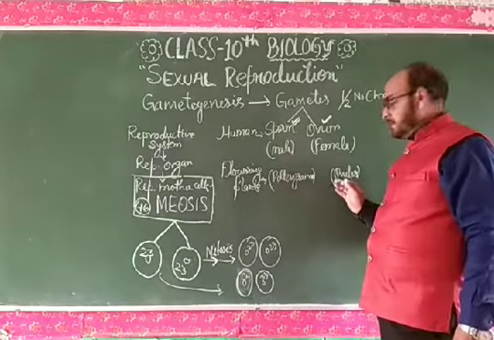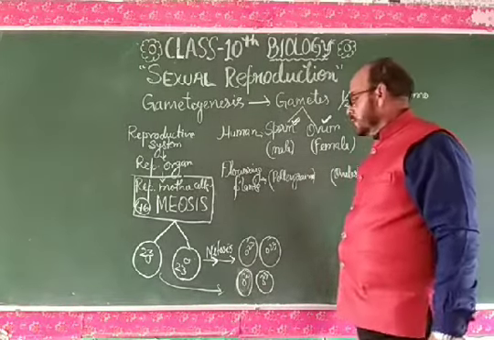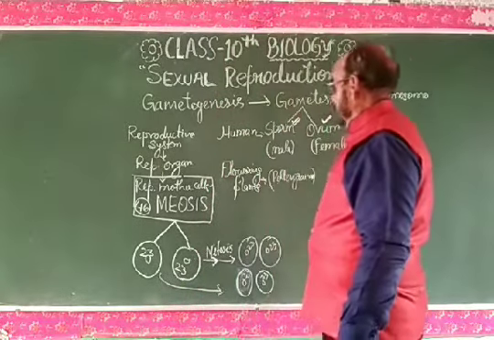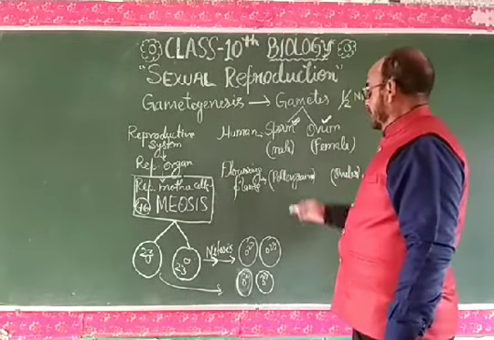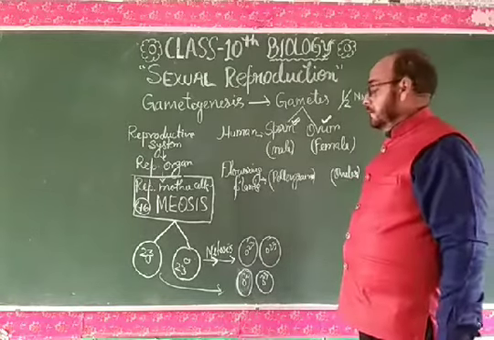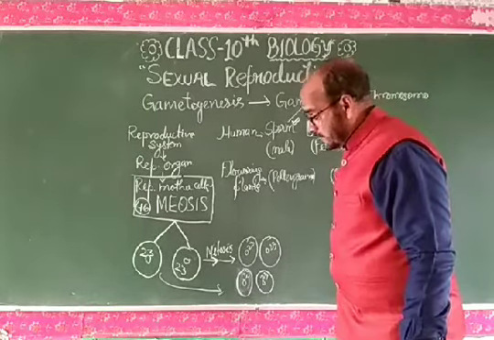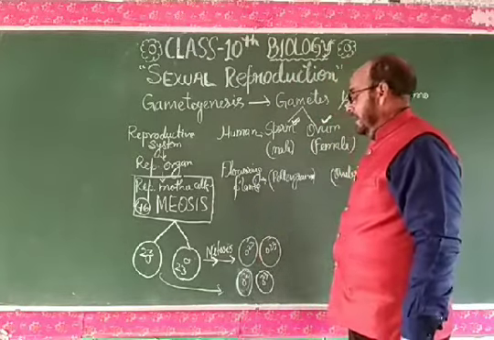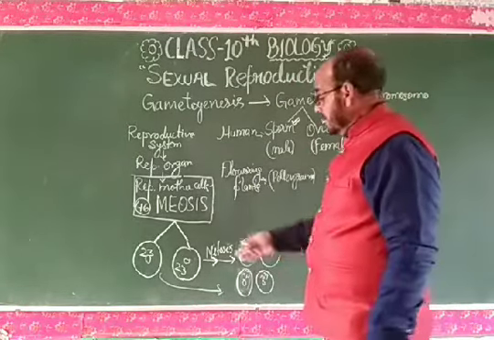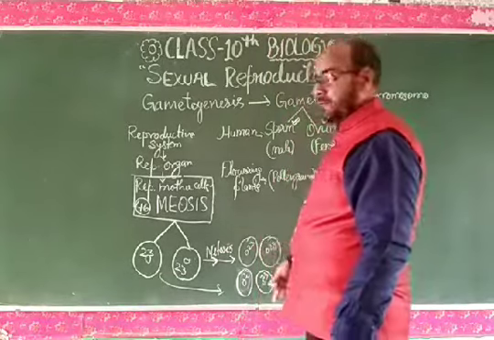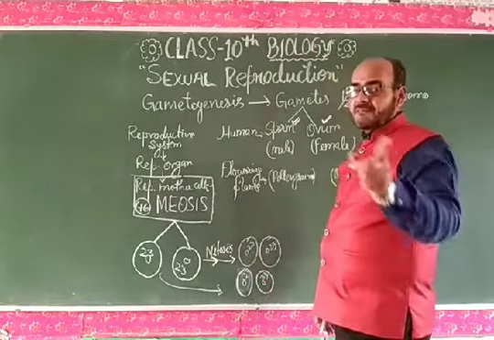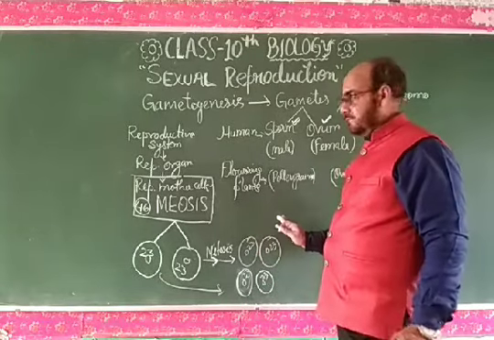So androecium and gynoecium in the flowering plant produce pollen grains and ovules first meiotically, meaning meiosis takes place, and later on these daughter cells get divided into more and more number mitotically.